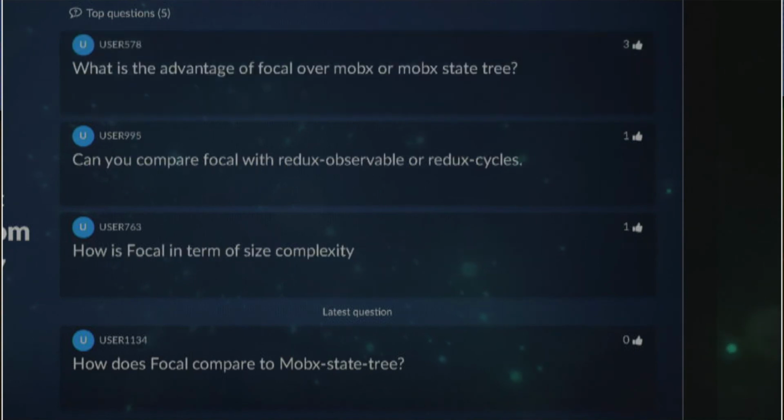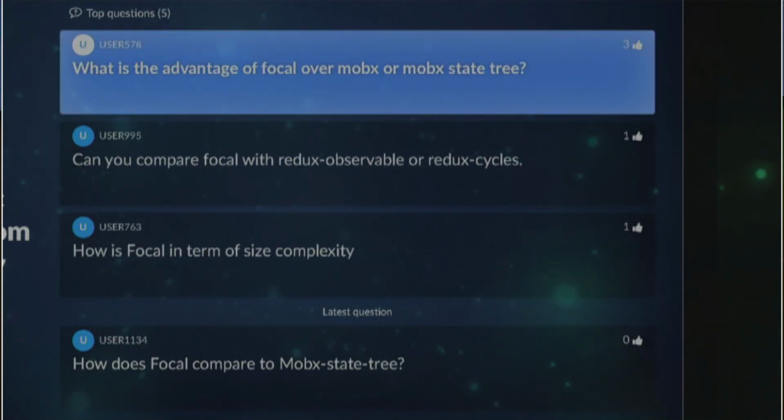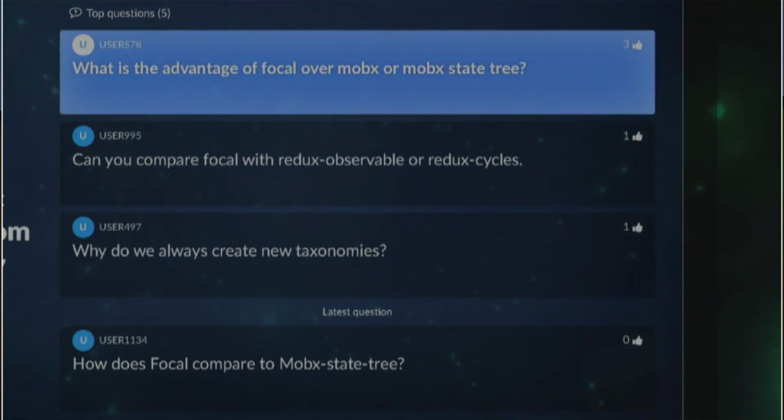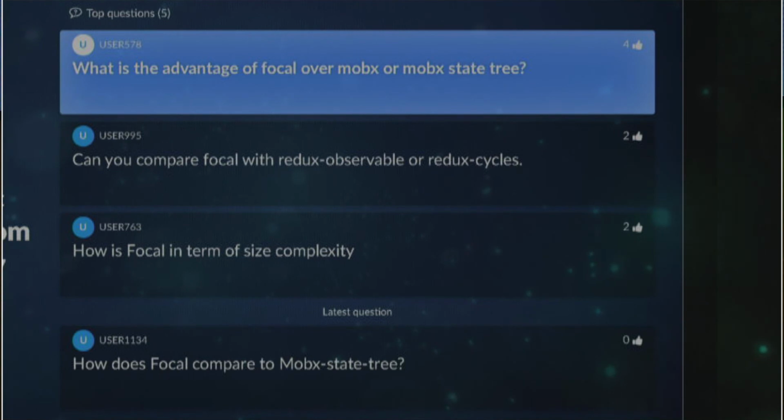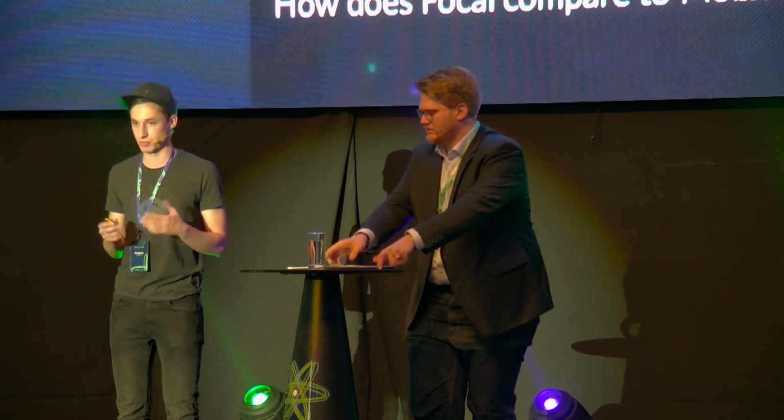What is the advantage of Focal over MobX or MobX State Tree? Actually, MobX is a great solution. I really like it and contribute to it. But there is a lot of magic in MobX. And MobX State Tree is awesome as well, but it is too slow when you have a big data structure. With Focal, there is no magic, and it works okay with big data structures.